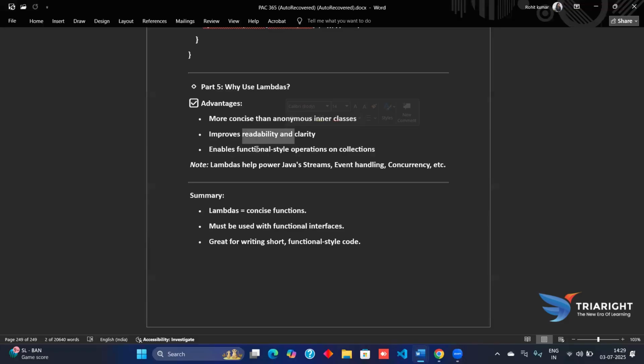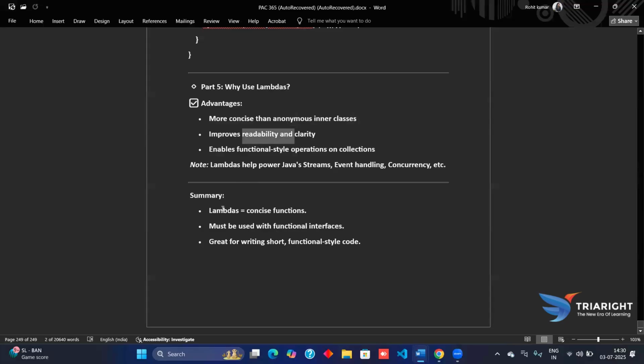Now lambda expressions power many modern Java features, like the Stream API for processing collections, event handling, graphical user interface code, and asynchronous callbacks in concurrency utilities. Mastering them will make our Java code more expressive and maintainable. So we use lambdas in our Java classes and functions.